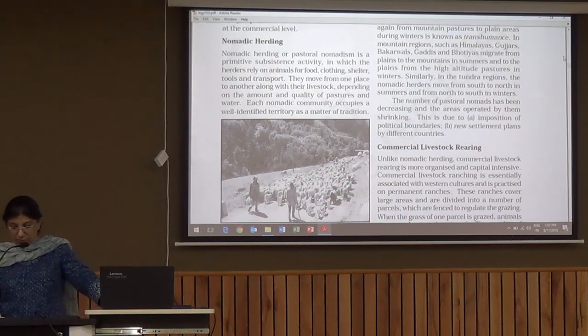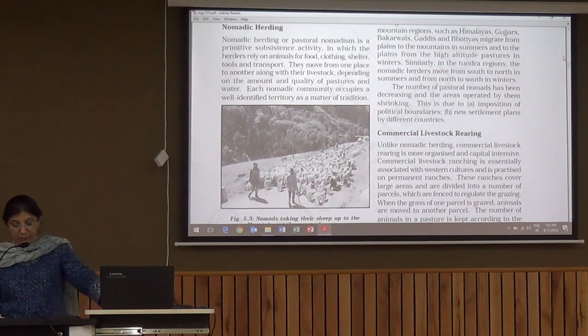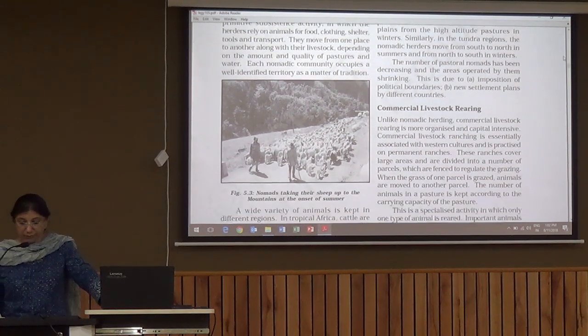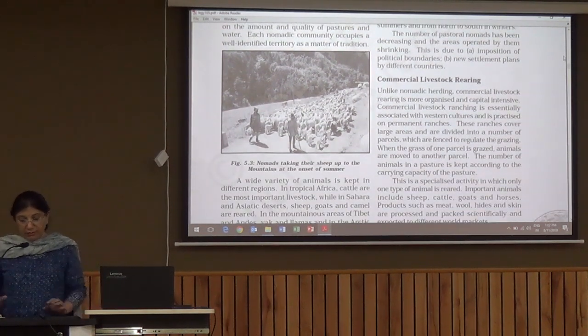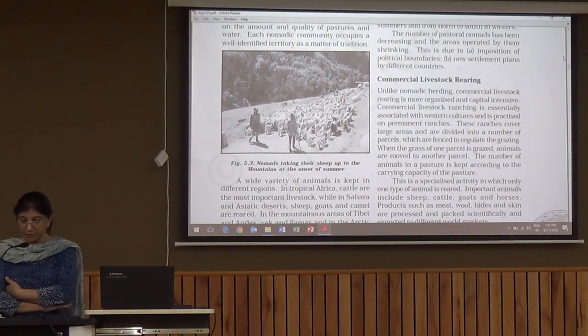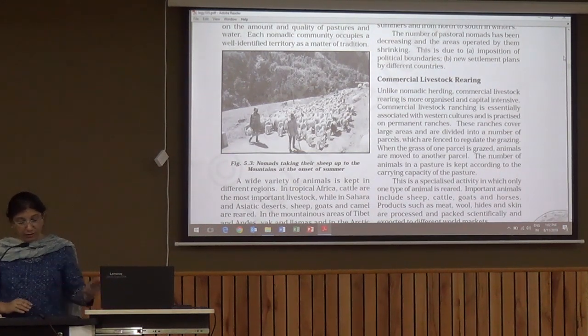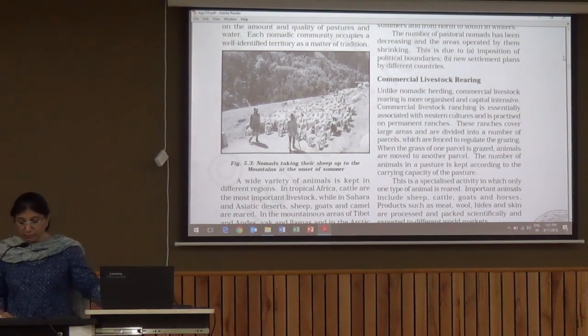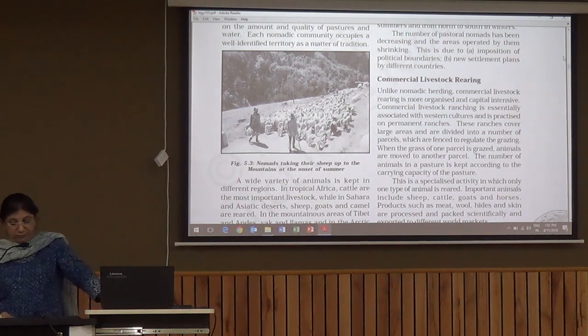Now the next part of pastoralism is commercial livestock rearing. Commercial livestock regions are more extensive, and this activity is more organized and capital intensive. This is known as livestock ranching and is associated with Western culture and is practiced on permanent ranches.